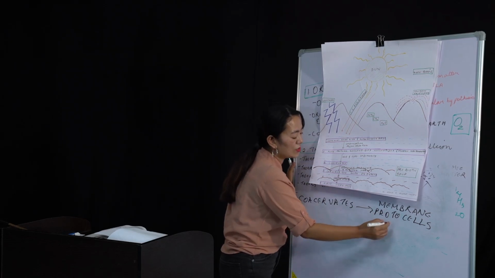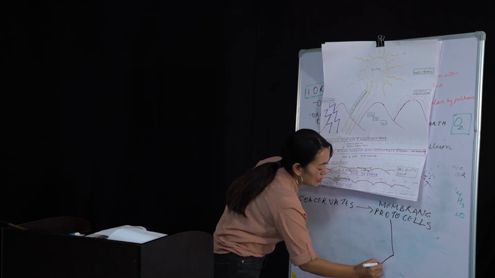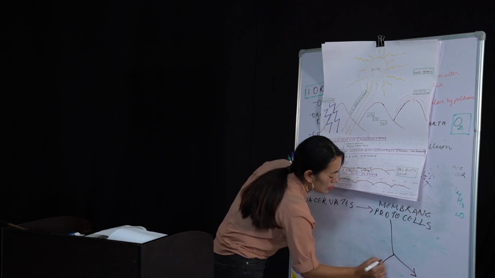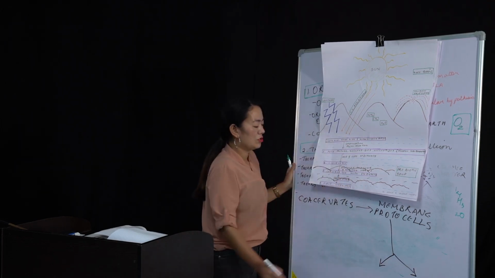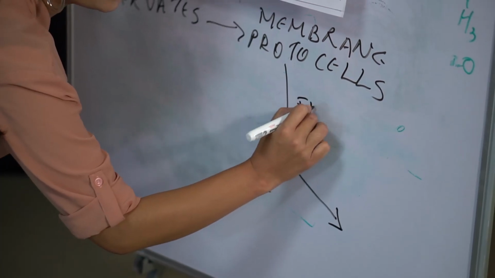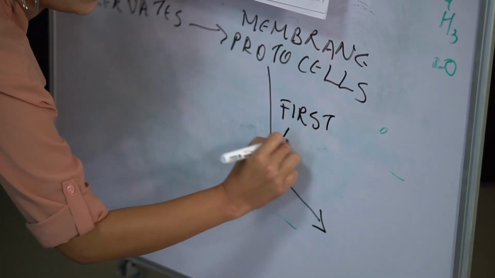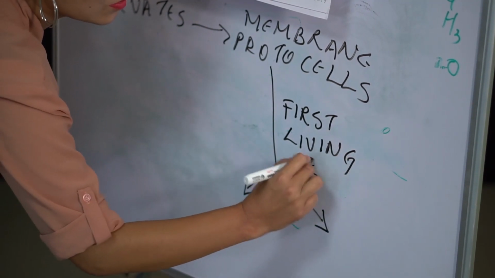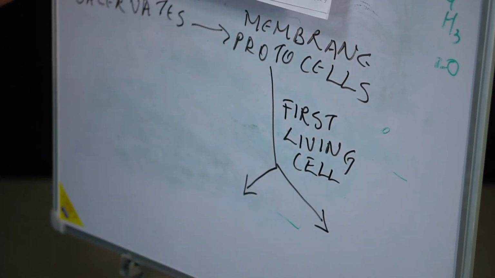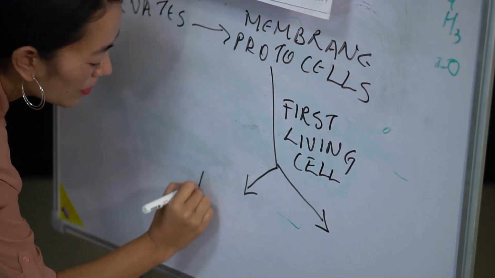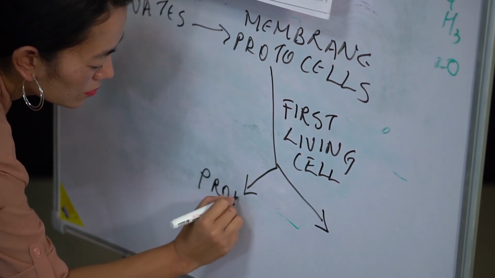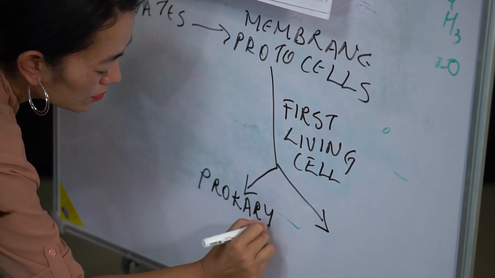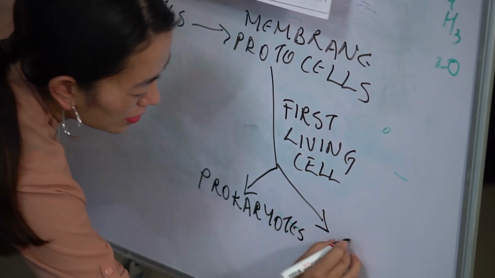These protocells further changed, and it was believed that because of the protocells, it led to the first living cell. The first living cell. From the first living cell, they believe that it led to the origination of prokaryotes and eukaryotes.